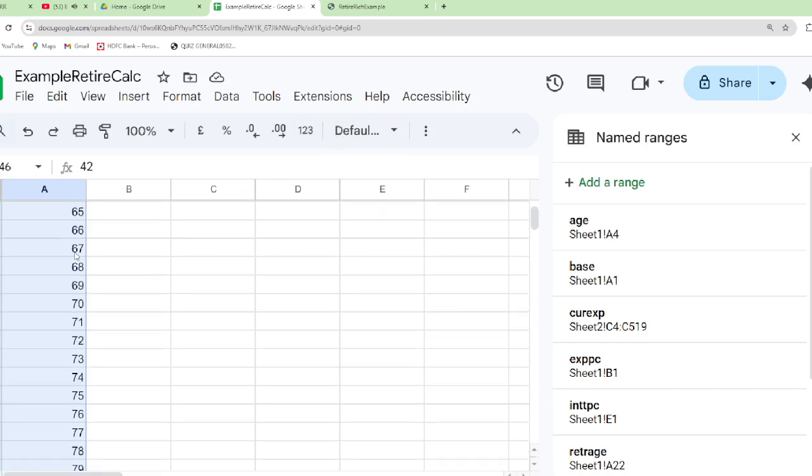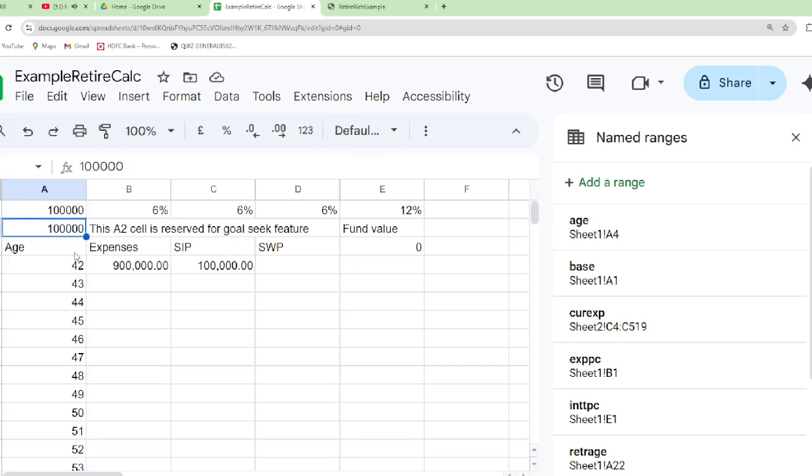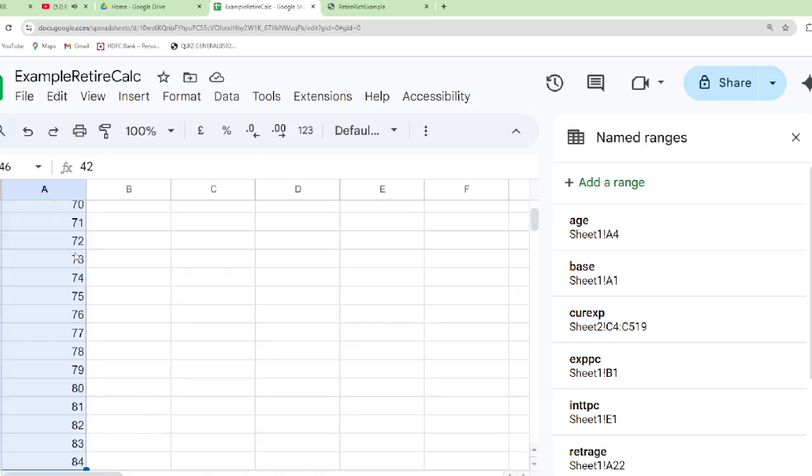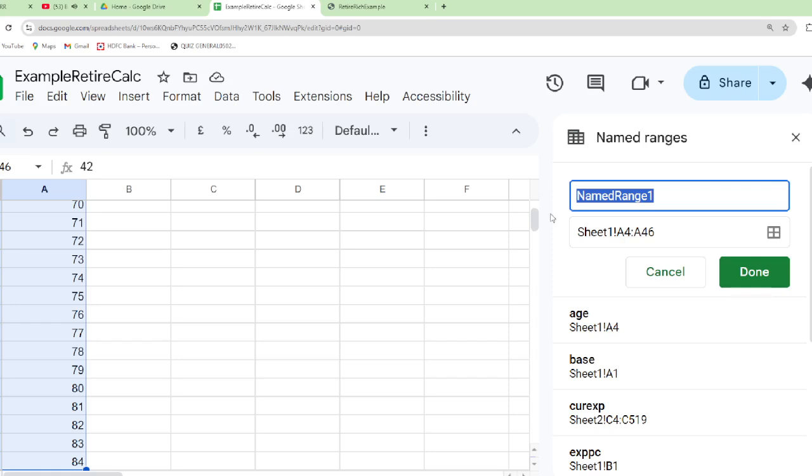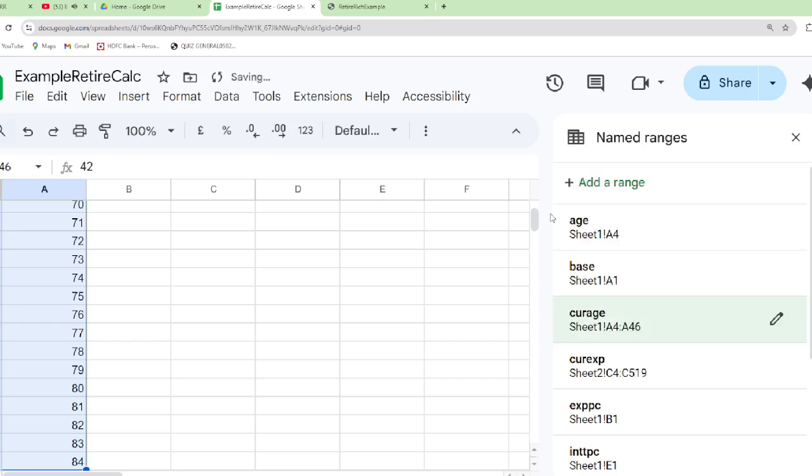This field, age 42, has already been named as age, including ages up to 84. Now name this as current age. I will name it: Data, Named ranges, Add a range. This is current age. Age I will call it as an abbreviation, C age. I have named it. In addition, I already named a number of other fields.